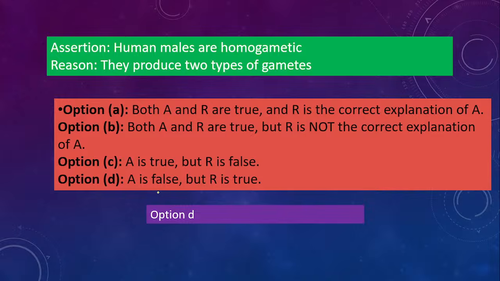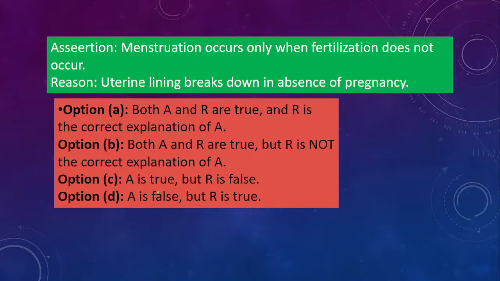Okay. Next one. Assertion: menstruation occurs only when fertilization does not occur. Reason: uterine lining breaks down in absence of pregnancy. So both are correct, and R is the correct explanation of A. When the uterine lining breaks down, only then menstruation occurs. If fertilization occurs, the uterine lining does not break down.